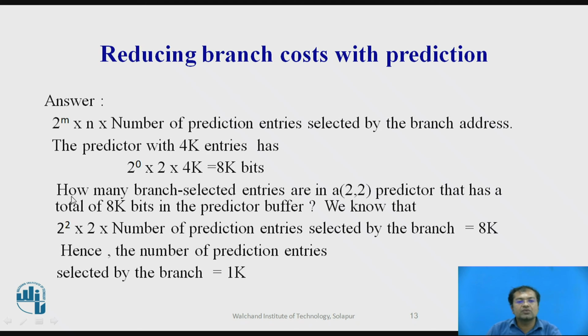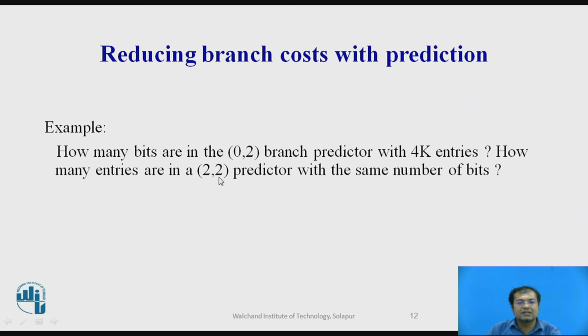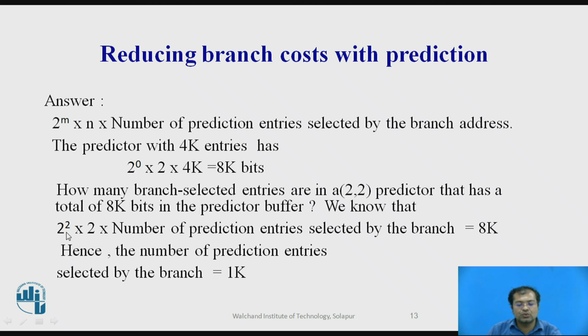And the next question: how many branch-selected entries are in a (2,2) predictor that has a total of 8K bits in the predictor buffer? According to this formula, small m in this case is 2, since it is (2,2), and hence 2 raised to 2, times 2, times the number of prediction entries selected by the branch is equal to 8K.